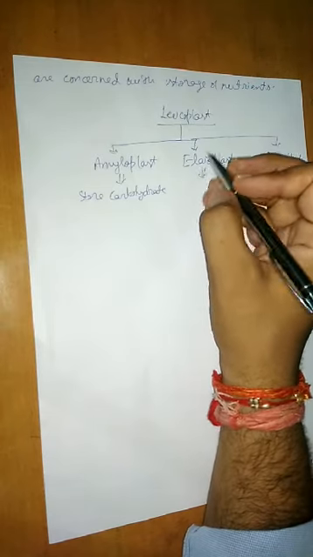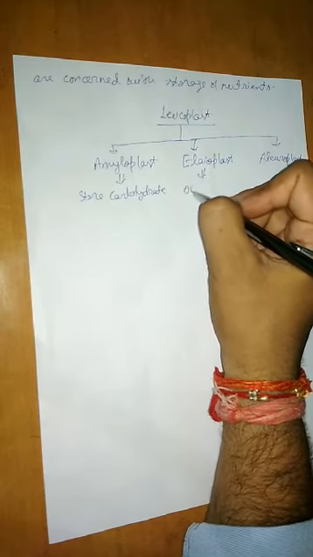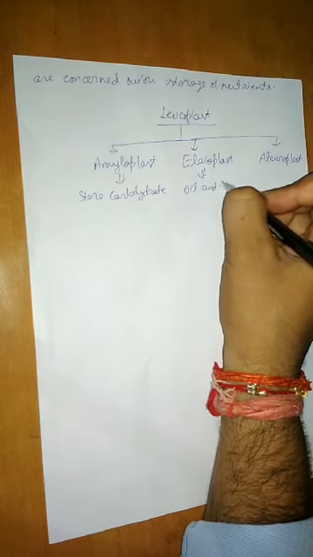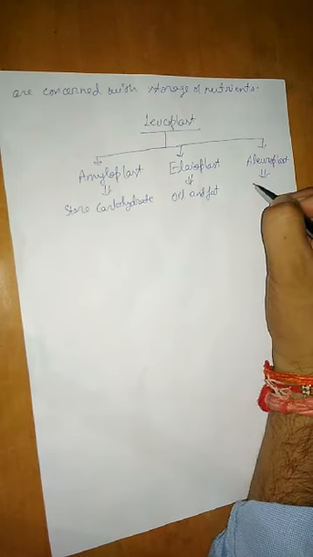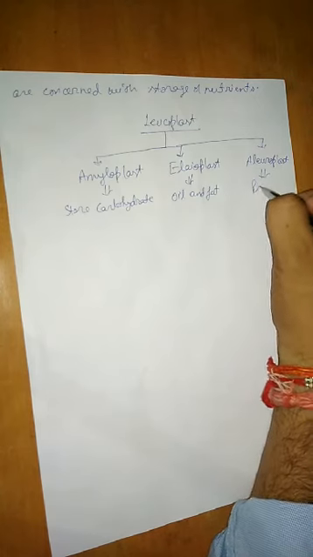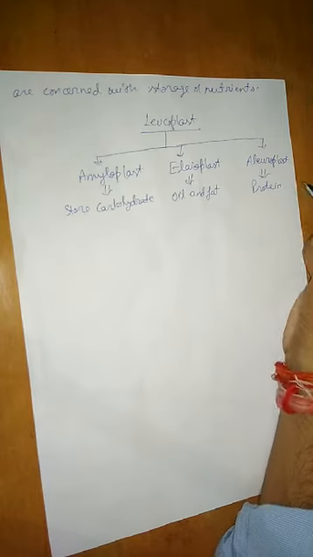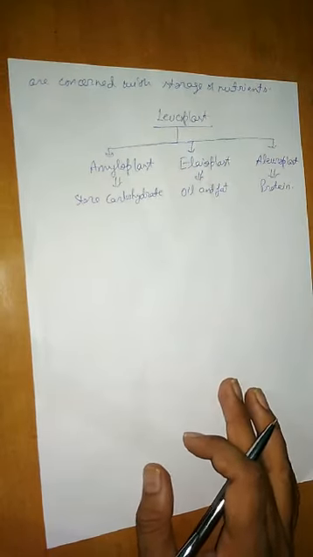Then this elaioplast stores oil and fat. And whereas this aleuroplast, this is most important, this aleuroplast contains protein. Clear?